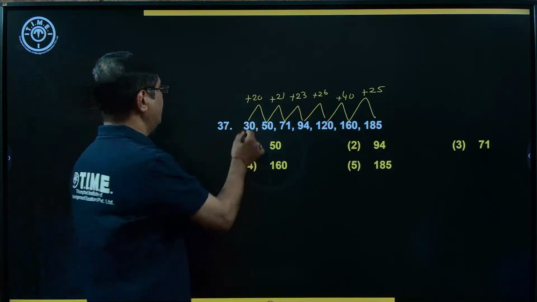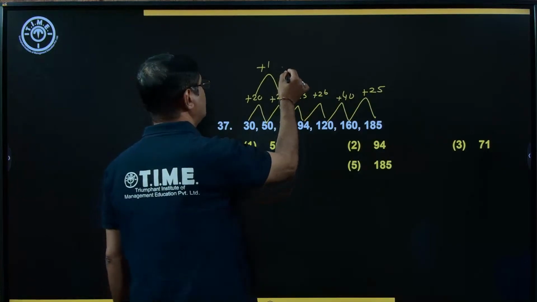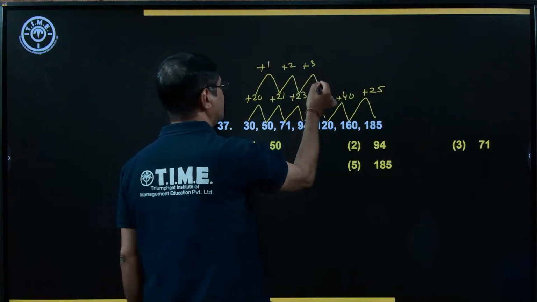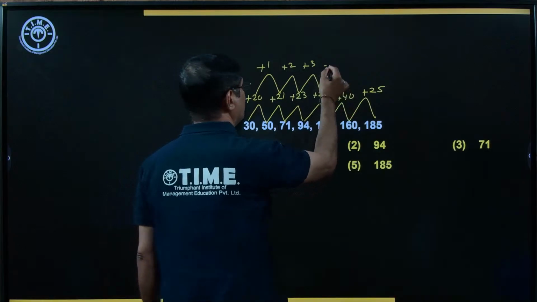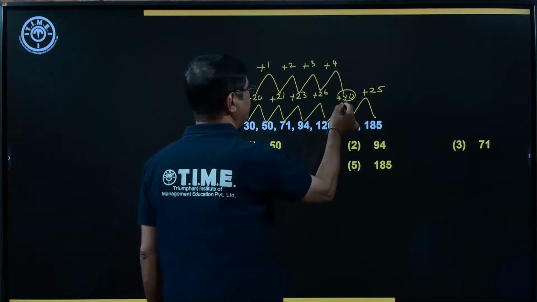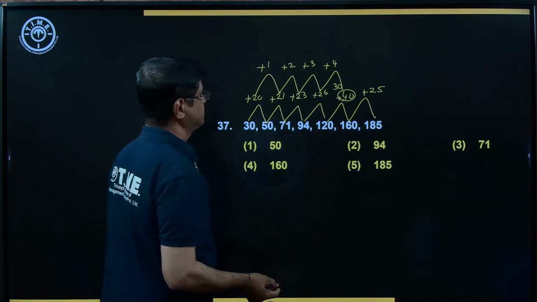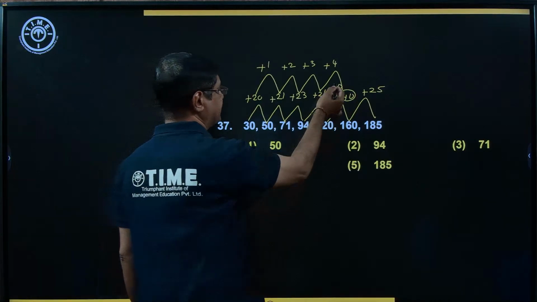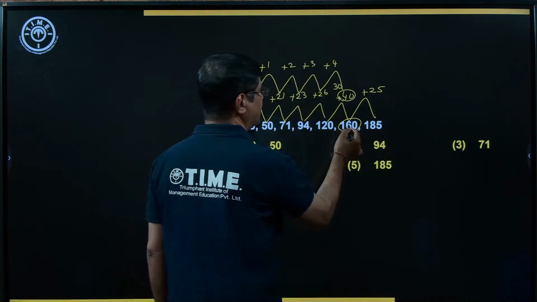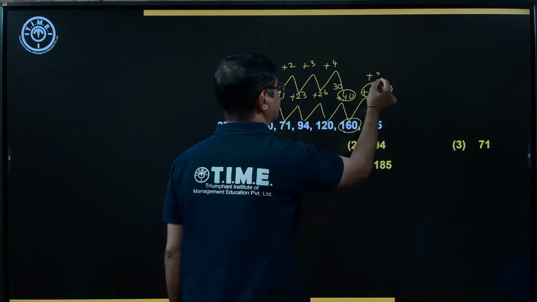Here increased by 1. It is increased by 2. It is increased by 3. It should be increased by 4. When it is increased by 4, then what will it become? It will become 30. Okay. 120 plus 30, here 150. When you take 150 and 185, it means here plus 35.